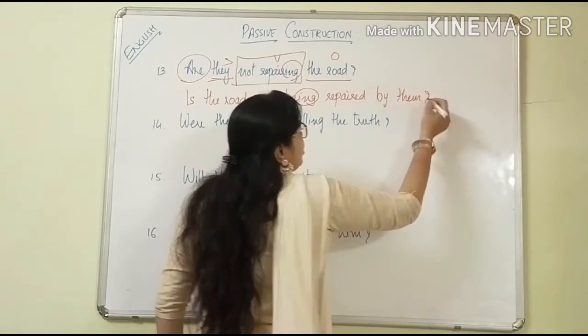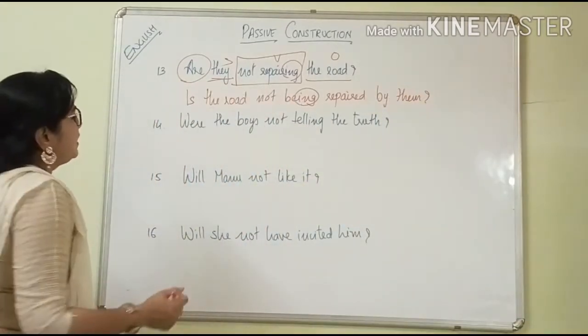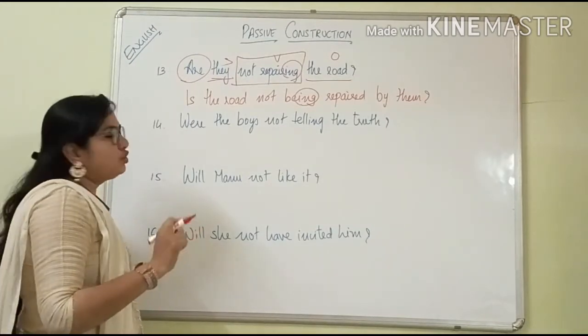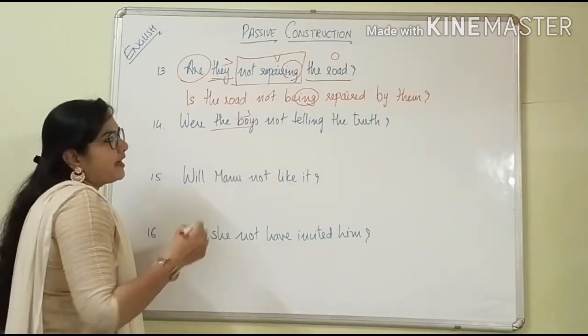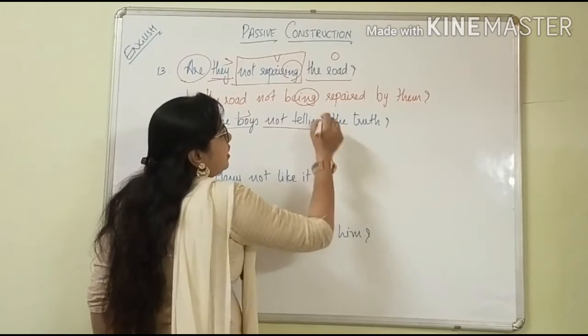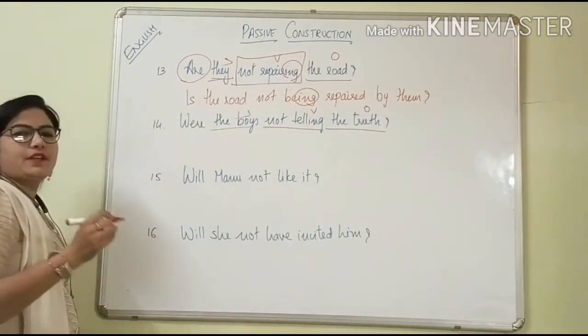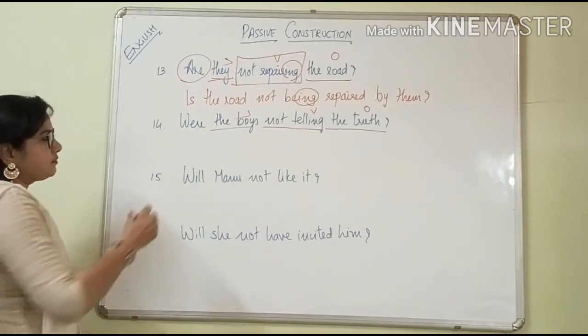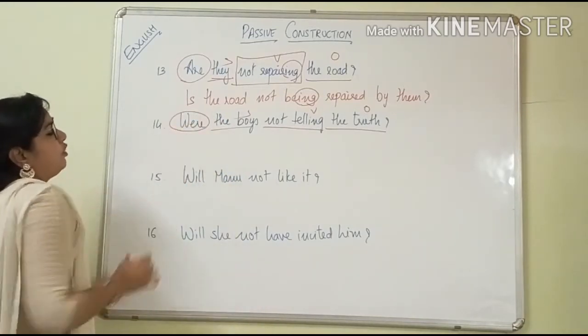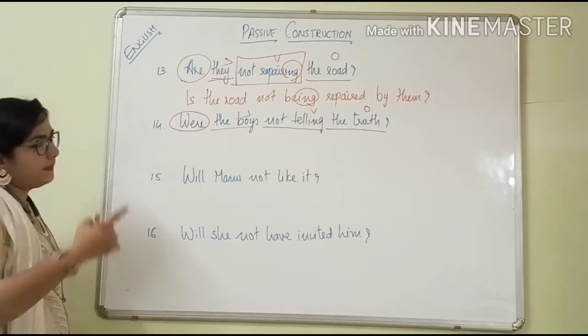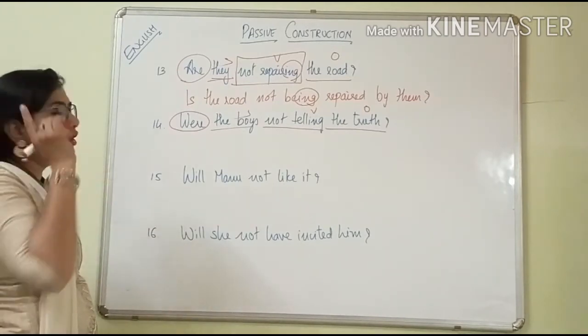And then question mark. Okay. Next sentence, were the boys not telling the truth? The boys is the subject, not telling is the verb and ing, and the truth is the object. So first of all, this word you have to classify. What you are going to keep here, were or was? The truth is the singular form. So what you are going to keep here, was.